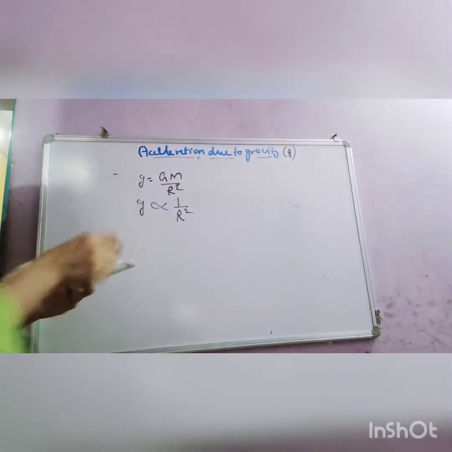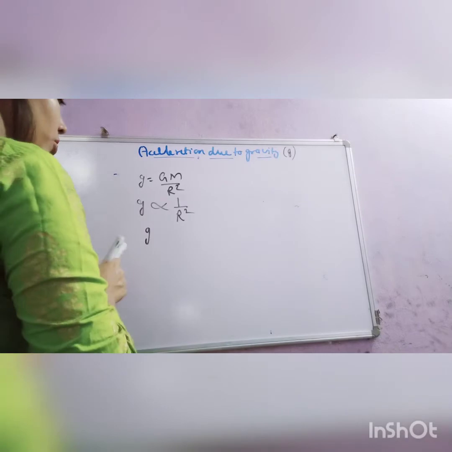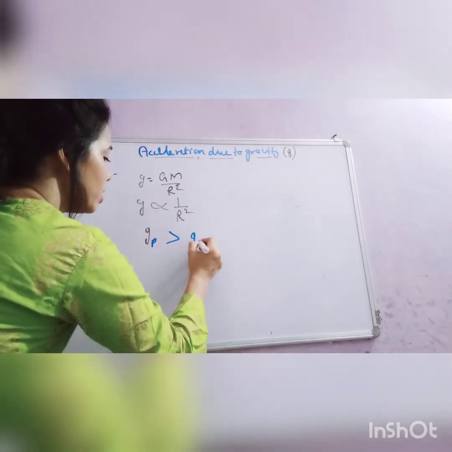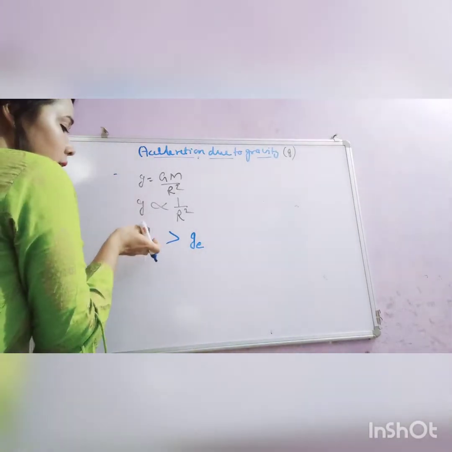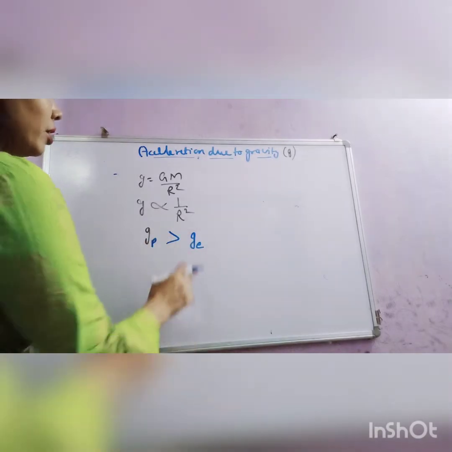You have studied that this acceleration due to gravity, g, at pole is greater as compared to gravitational acceleration at equator. Gravitational acceleration at P, means pole, is greater than the gravitational acceleration at equator.